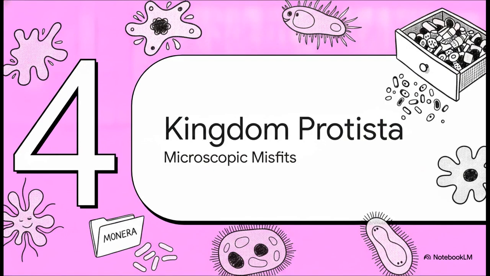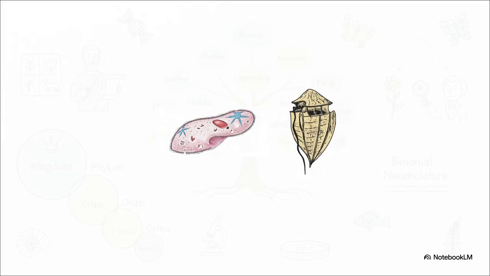Let's jump into Section 4, Protista, the microscopic misfits. The boundaries of the Protista kingdom are not strictly defined at all, which makes it essentially biology's taxonomic junk drawer. It's full of an amazing variety of microscopic, single-celled eukaryotic misfits.